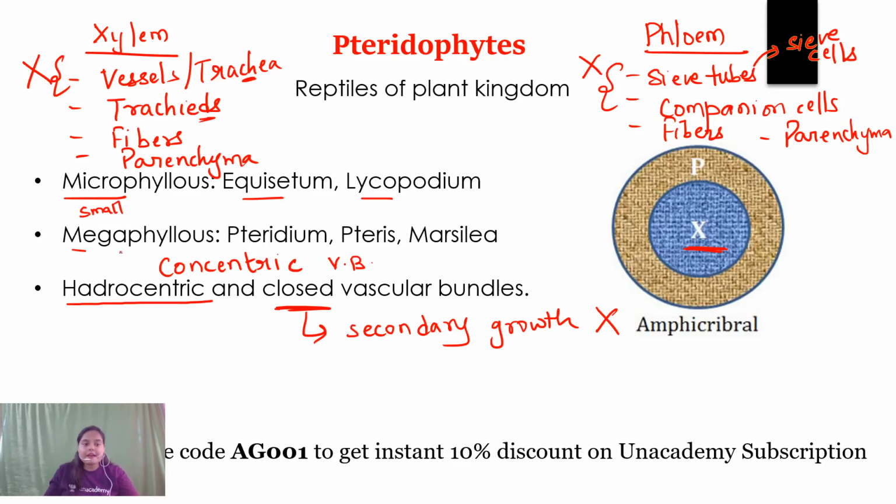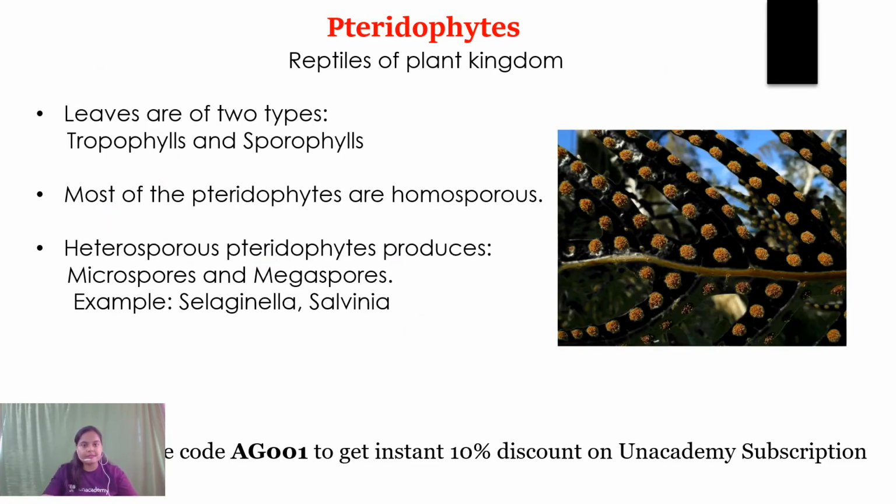Similarly, megaphyllous. Mega is large, phyll is leaf. So those pteridophytes which contain a large leaf and smaller stem. Examples are the ferns, Pteridium, Pteris, or Marsilea. Ferns are the classical example of the megaphyllous types of pteridophytes. Okay, students, now moving ahead.